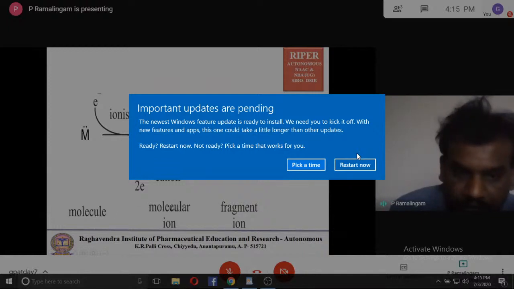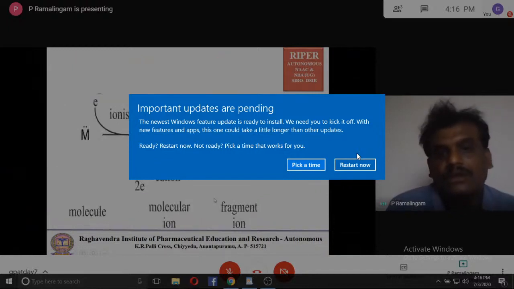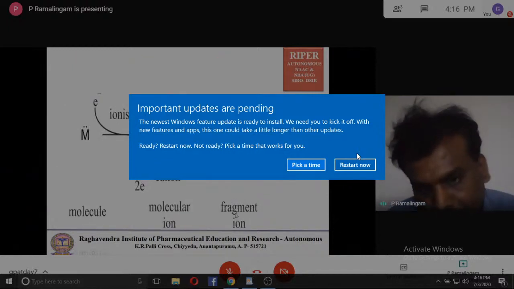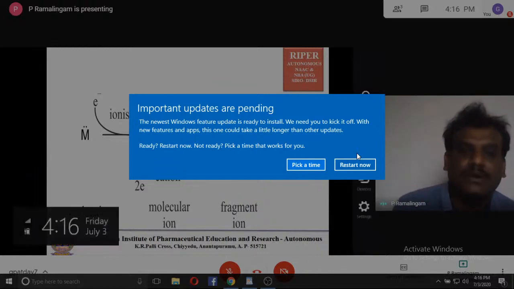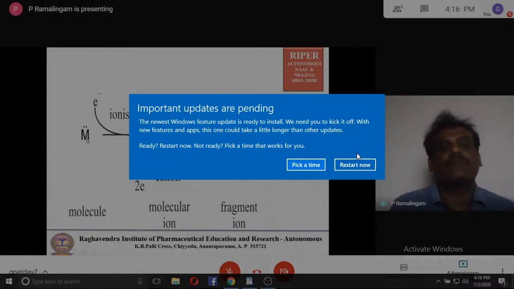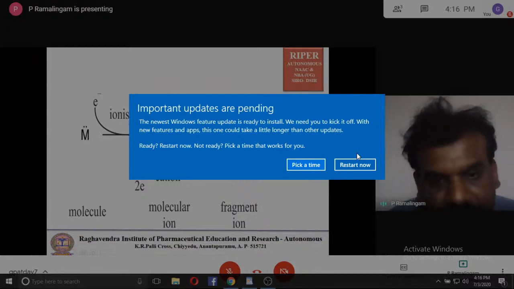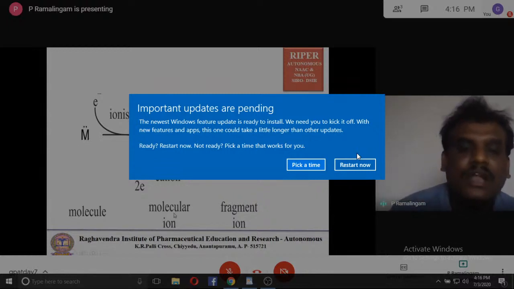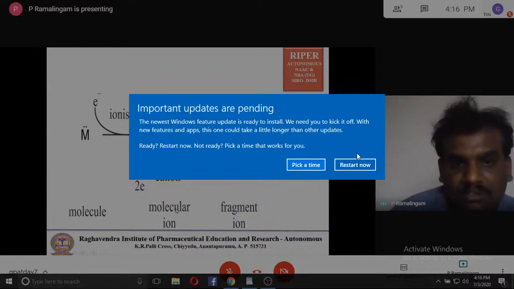If you are able to measure the mass per charge ratio, for a molecule we call it molecular weight, and for a molecular ion we call it mass to charge ratio. The mass to charge ratio of the molecular ion and the molecular weight of the molecule are the same. These ions are called fragments. In mass spectrometry, these two terms are very important. The conversion of a neutral molecule into a positively charged species is nothing but the molecular ion. Then the molecular ion, depending on its stability and chemical nature, further breaks into small species called fragments, which is called fragmentation.